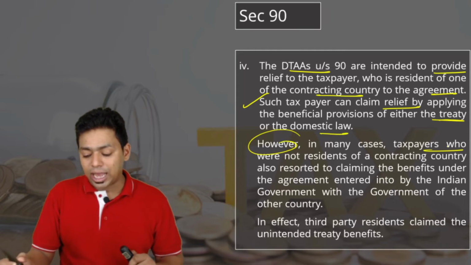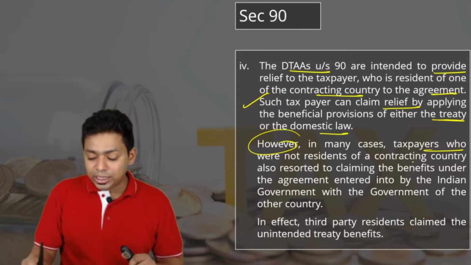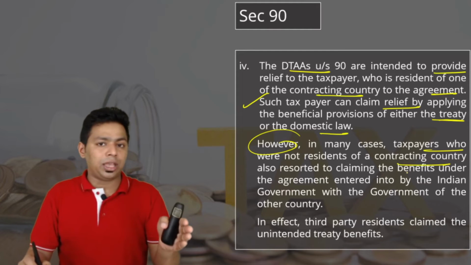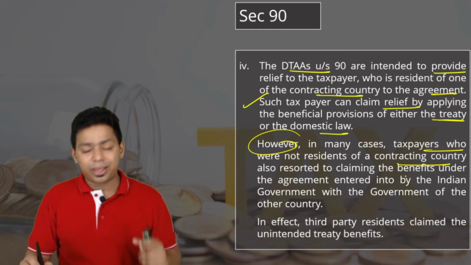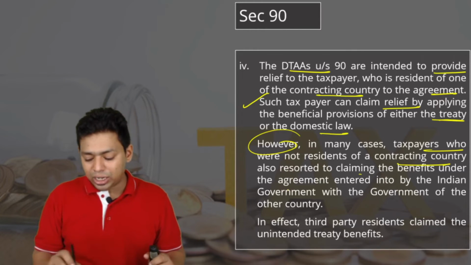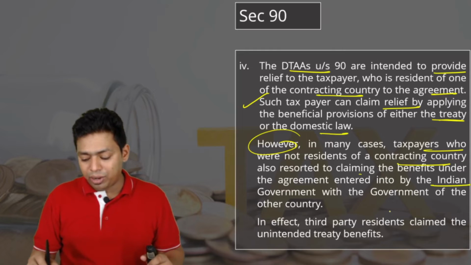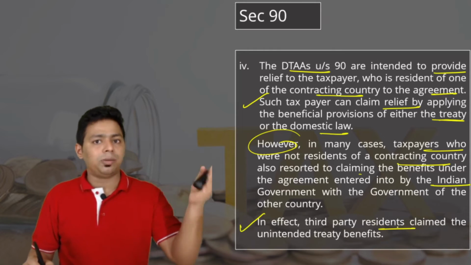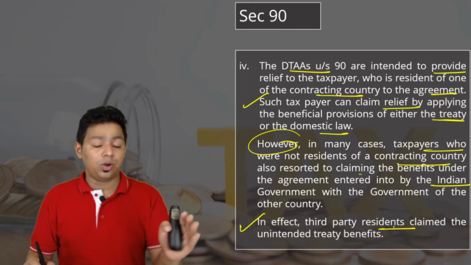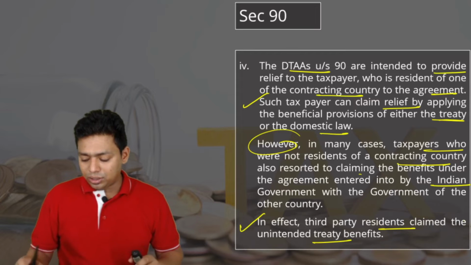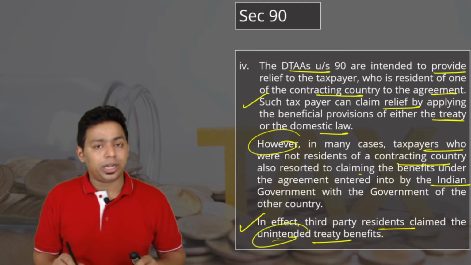However, in many cases, taxpayers who were not resident of the contracting country, I told you, many foreigners were also taking benefit of the DTAA by creating one office there, also resorted to claiming the benefit under the agreement entered into by the Indian government with the government of the foreign country in effect as a third party resident. Third party resident means not an original resident, not a resident of Mauritius, a resident of other countries, claiming the unintended benefit of the treaty. This has happened.